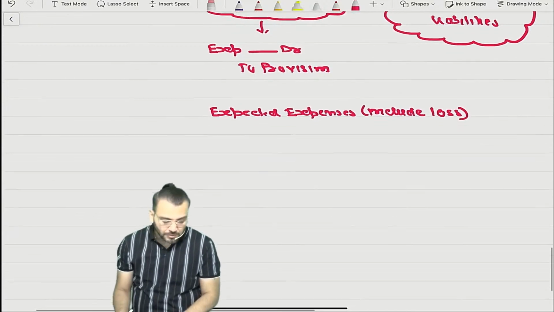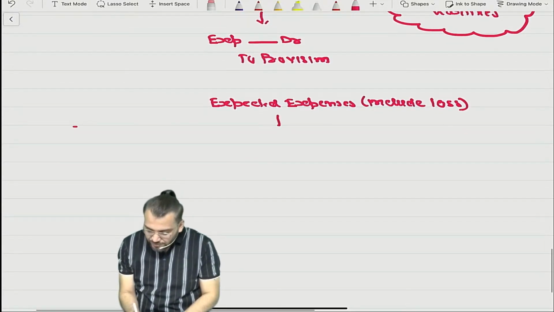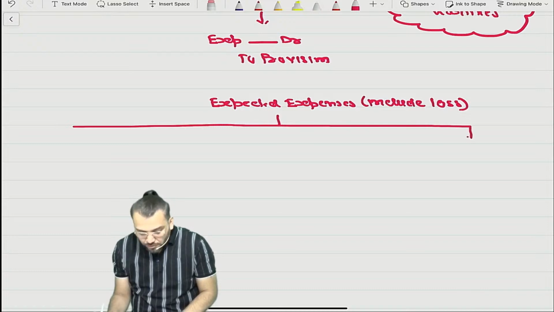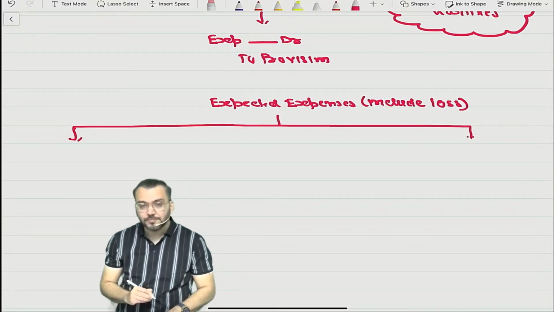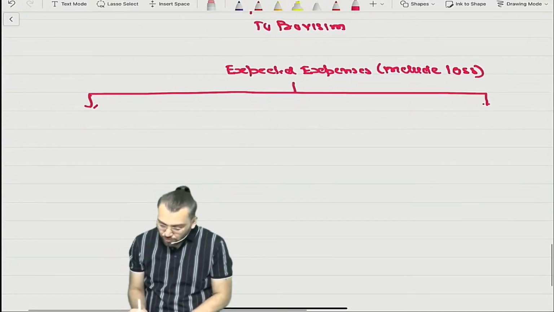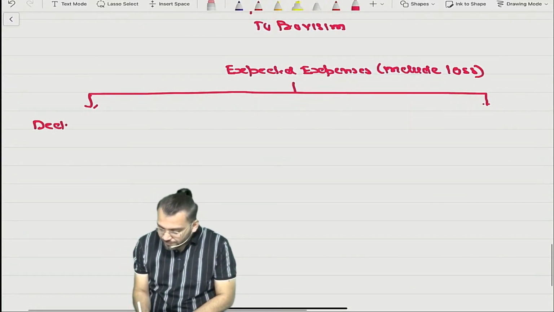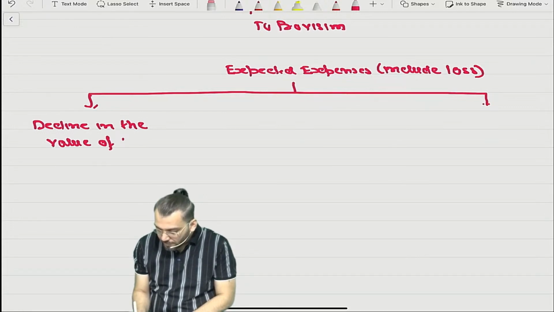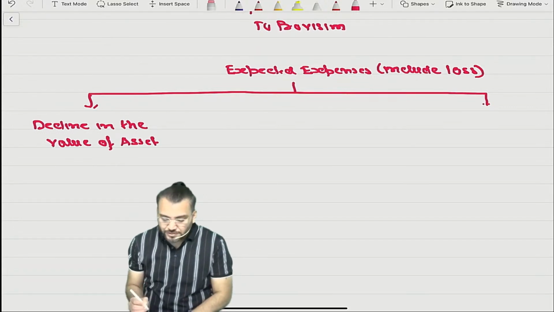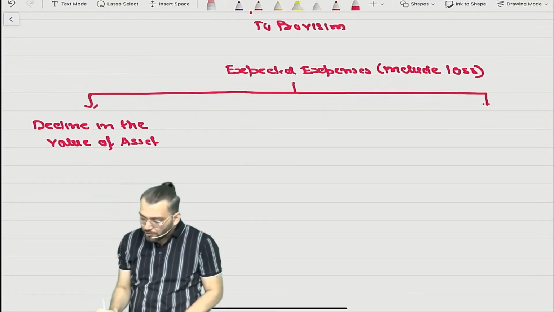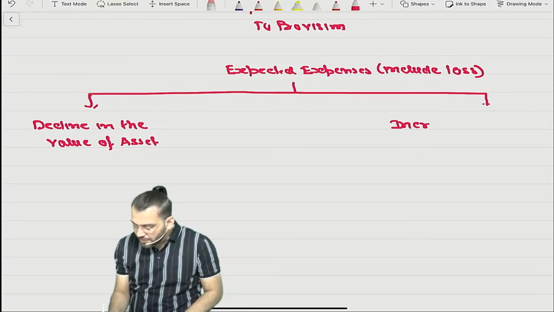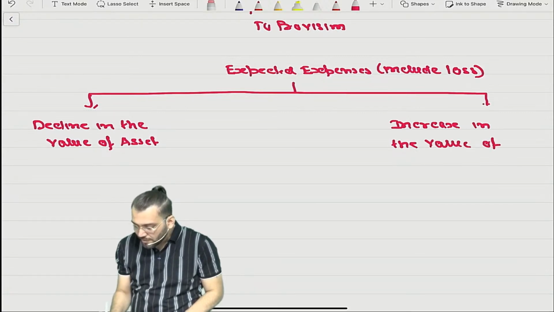Now, can these expected expenses arise due to what? This can arise due to either a decline in the value of an asset, or due to an increase in the value of liabilities.